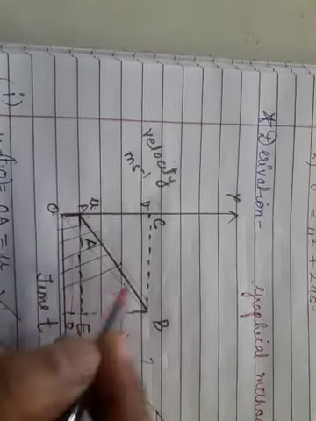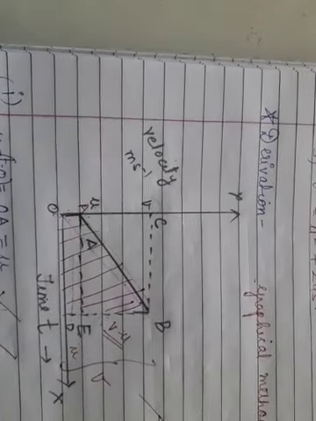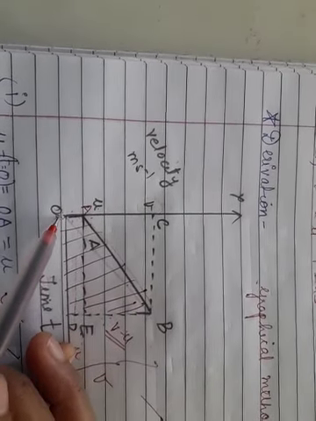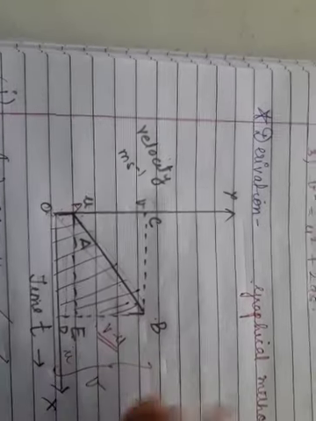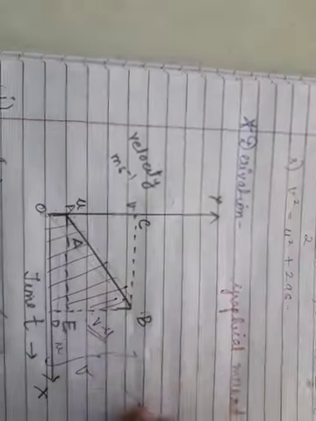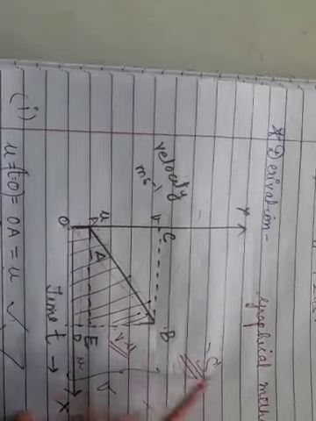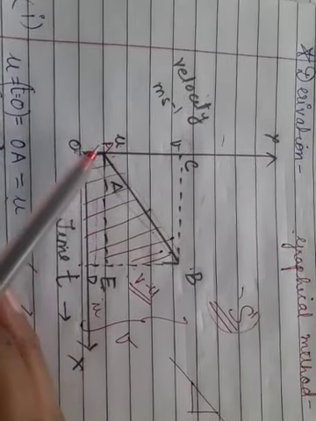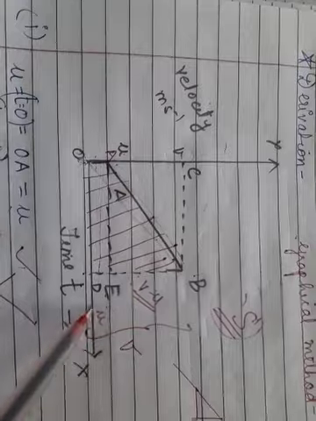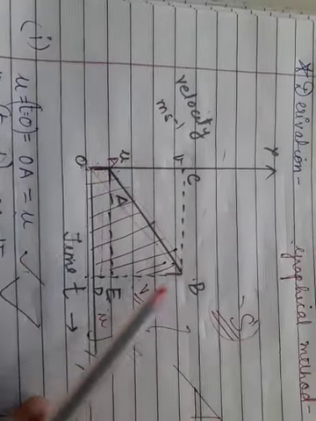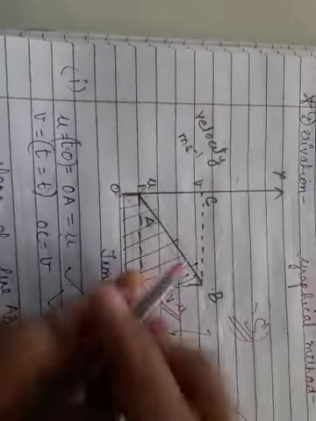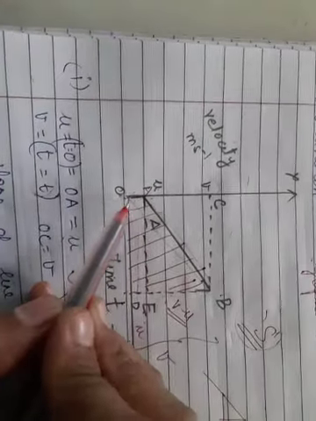This is the area. Can you see this is a trapezium? So the area of trapezium OABD will give me the value of S, which is the displacement. So what all things does the area of trapezium OABD have? It has a small little rectangle here, that is OAED, plus triangle ABE.